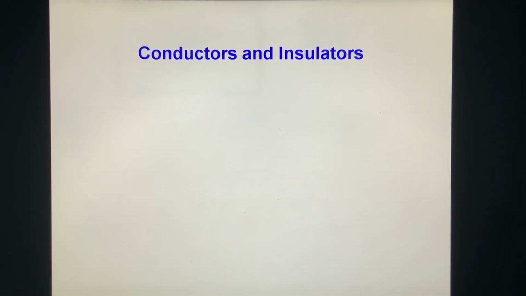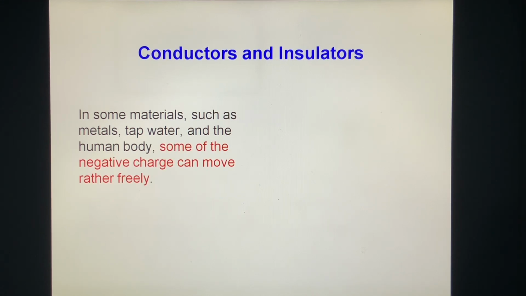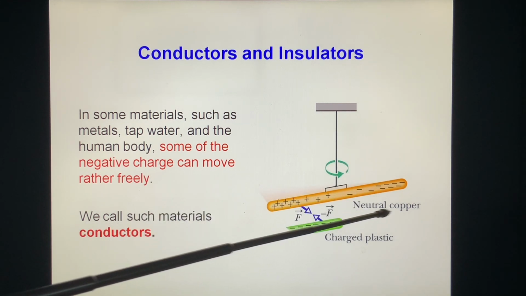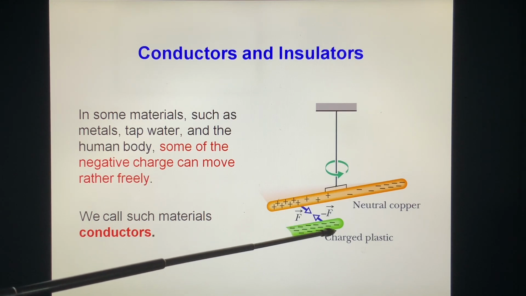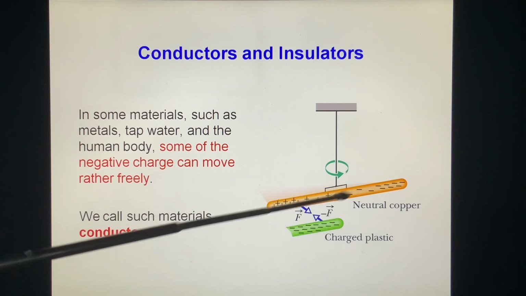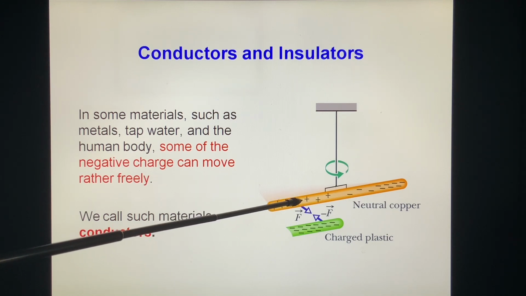Conductors and insulators. In some materials, such as metals, tap water, and the human body, some of the negative charge can move rather freely. We call such materials conductors. This is a neutral copper. If we move a charged plastic closer, you see, because the negative charge can move, it is repelled to the far end, and the positive charge stays there, attracted.